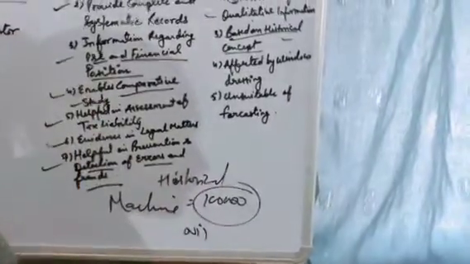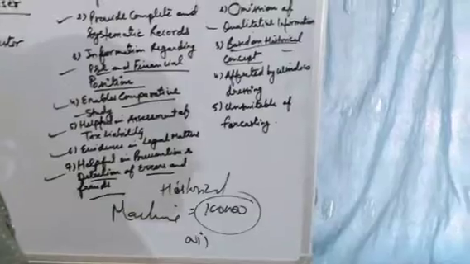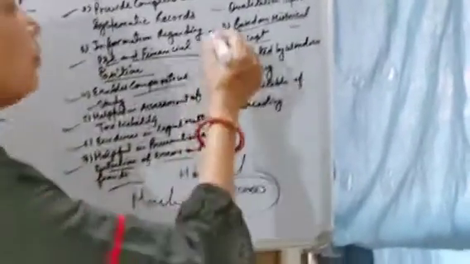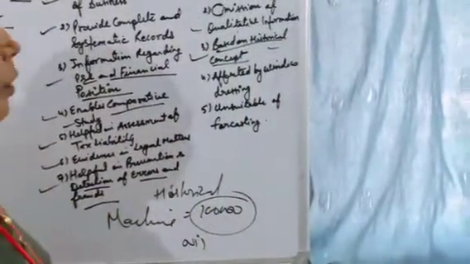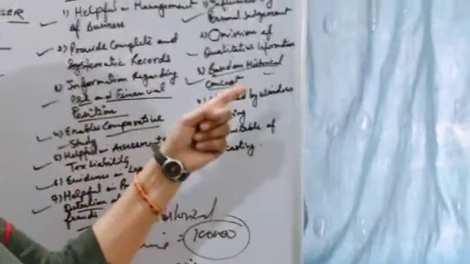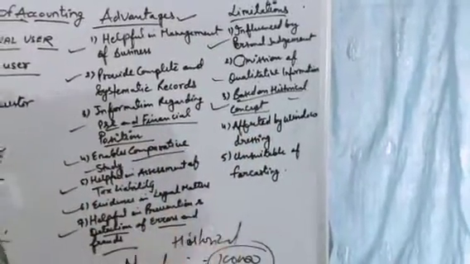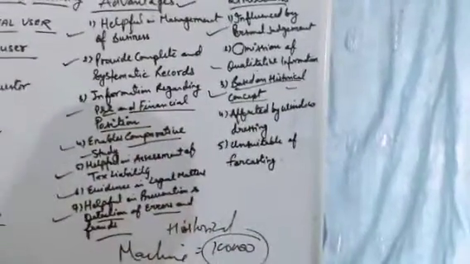But still that machine is shown in your books at rupees 1 lakh or 90,000 or 80,000. Means in the books you are showing it as 80,000, 70,000, 60,000, but actually its value is nil. That is the historical concept. So that is the big limitation of accounting, because it is based on the historical concept. It is not affected by the change in the price level. That's why that is a limitation of it.